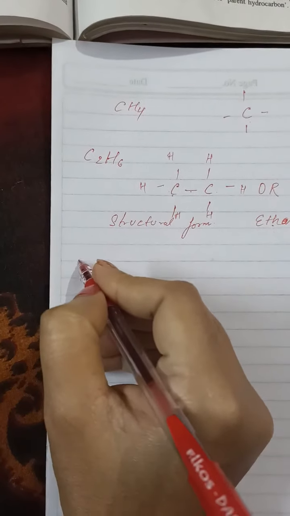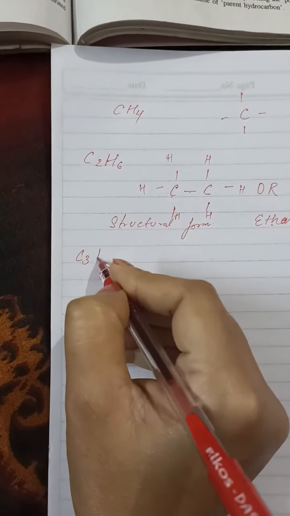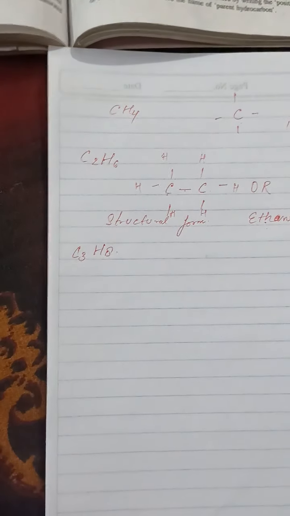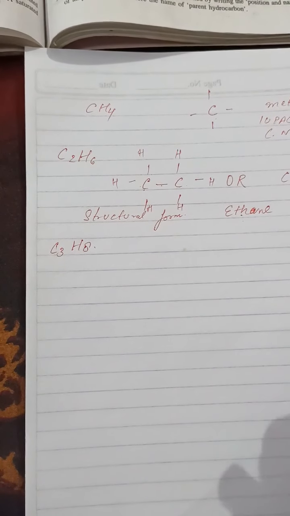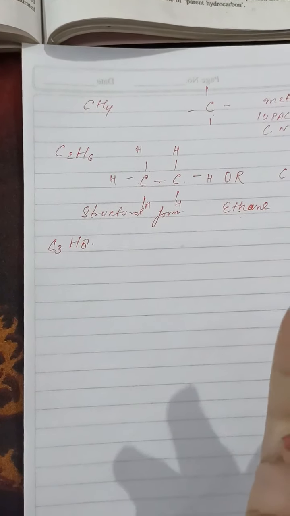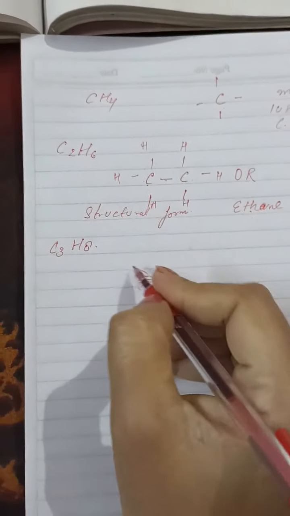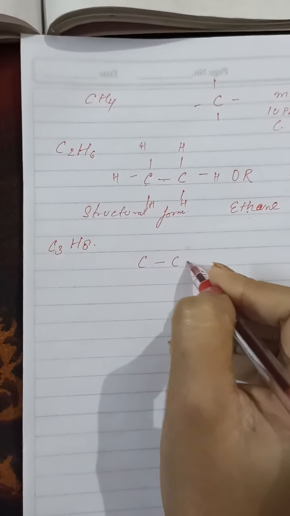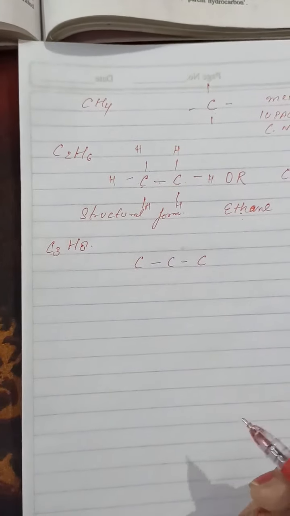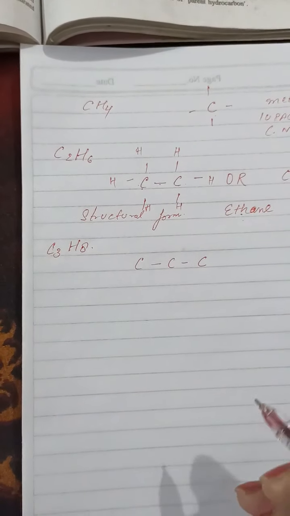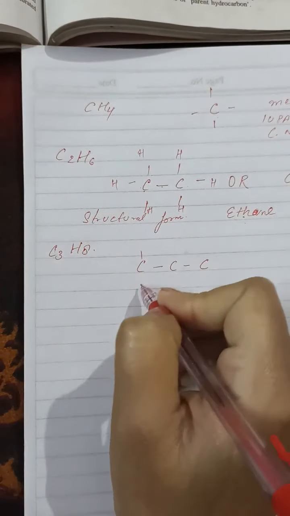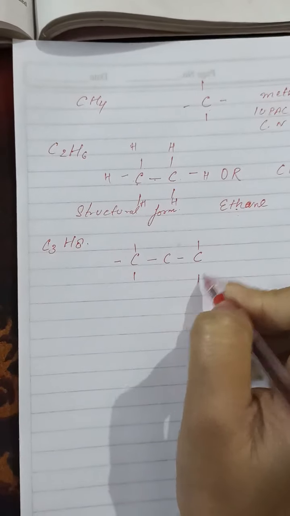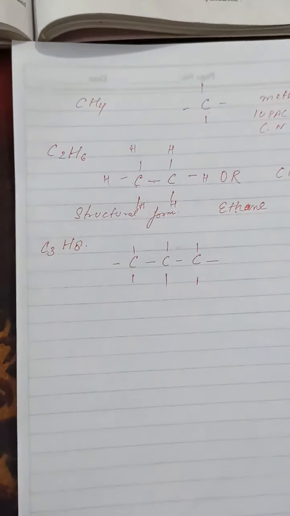Next is C3H8. C3: methane, ethane, propane. Prop is coming. So first of all we make 3 carbon. On the 3 carbon we have to put 8 hydrogen: 1 2 3 4 5 6 7 8.